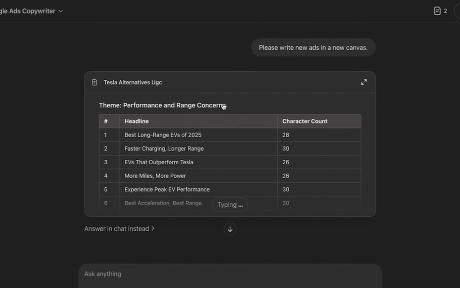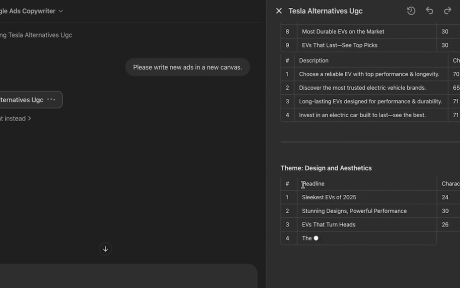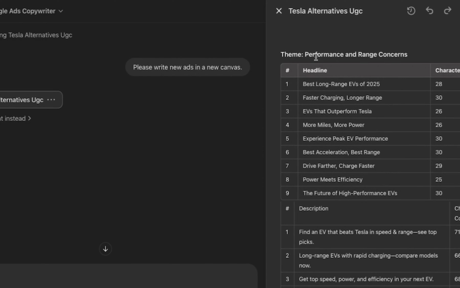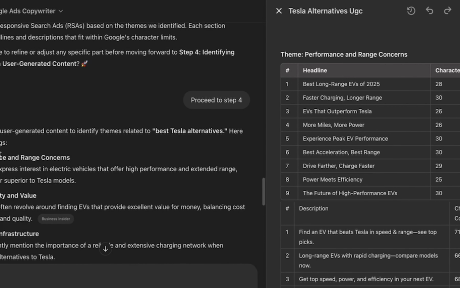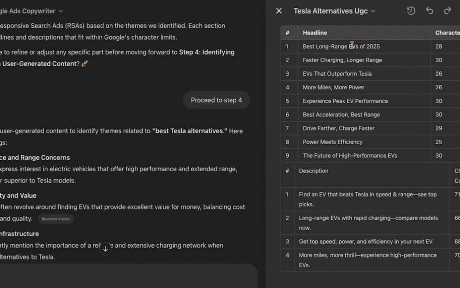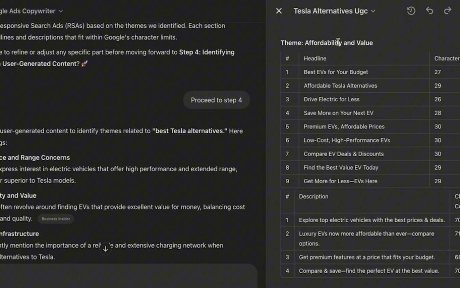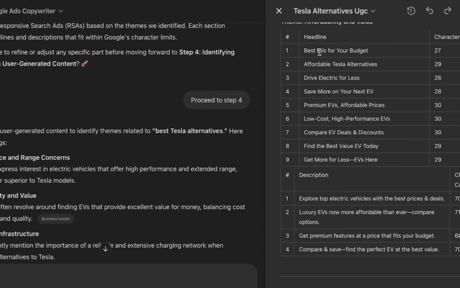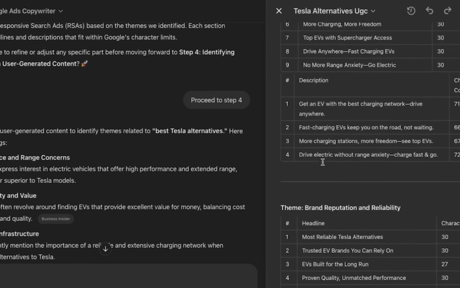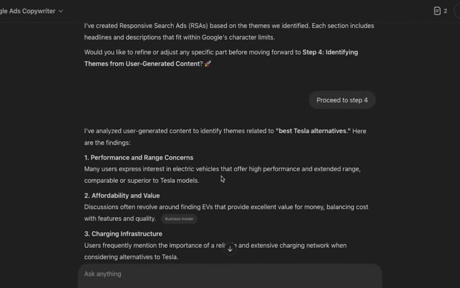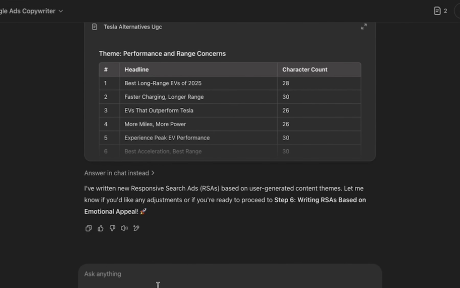Now let's take a look at what it has written now. Okay, so again, by themes. Each of these themes, it's gonna write some ads for it, okay? Performance and range concerns, best long-range EVs of 2025, faster charging, longer range EVs. You see, very good. And then affordability and value, a little bit like the one of the other variations. So I'm not gonna look at all of this. I just wanted to show you how the tool works, and it's not done yet. We still have another step.